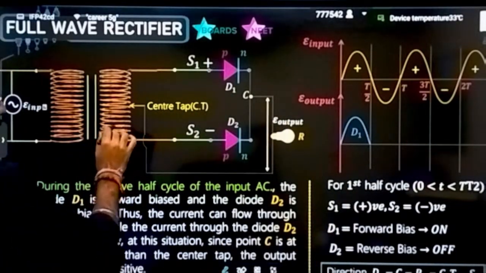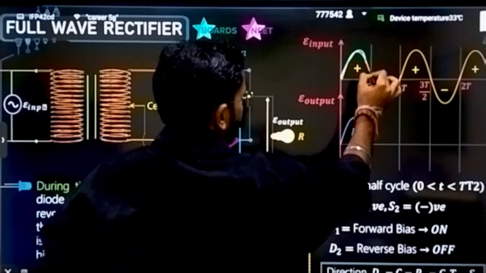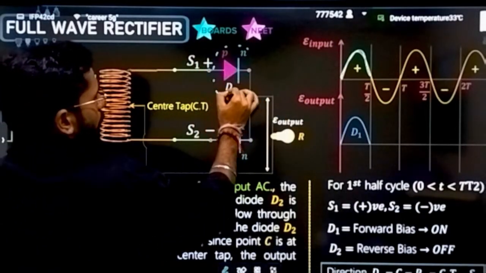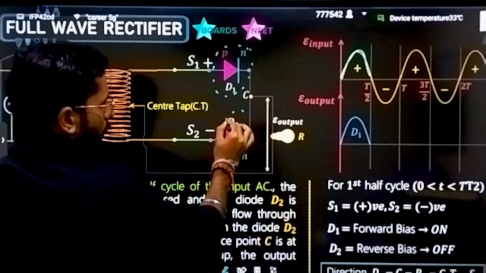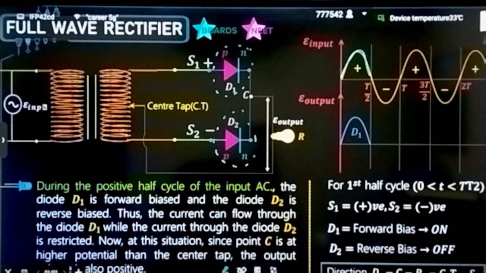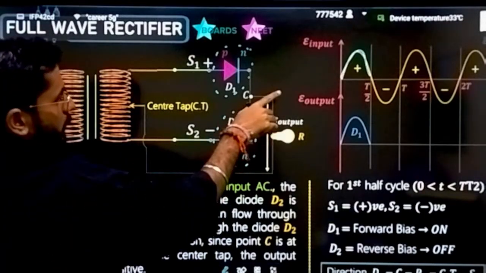Full wave rectifier, let's suppose firstly it is having a positive cycle. In full wave rectifier, the only change will be this: diode 1 was already there, and now diode 2 will also be present, in parallel. Okay. Now see what will be happening.